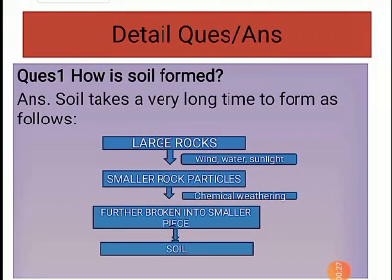First, large rocks are being broken down into smaller rock particles with the natural action of wind, water, and sunlight. Then, those smaller rock particles are further broken into even smaller pieces with chemical weathering. And this process takes a very long time, and finally, we get the fine soil.